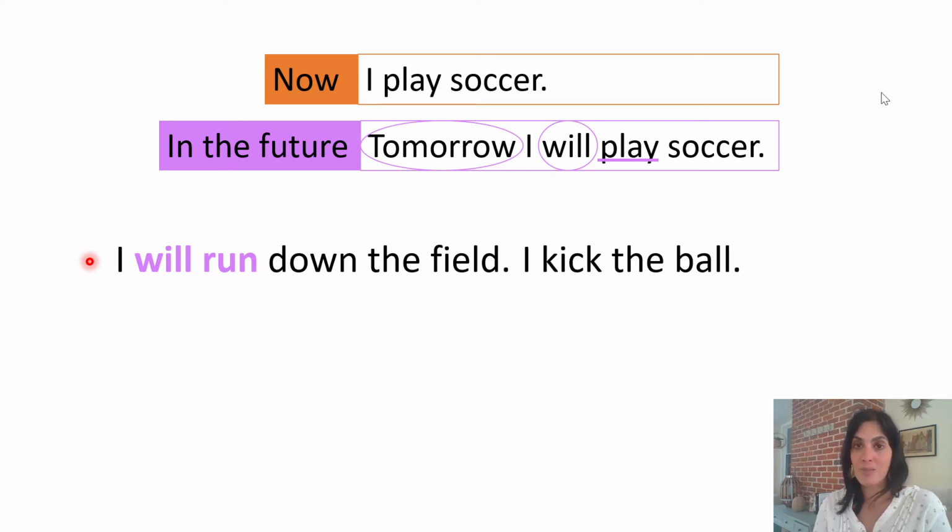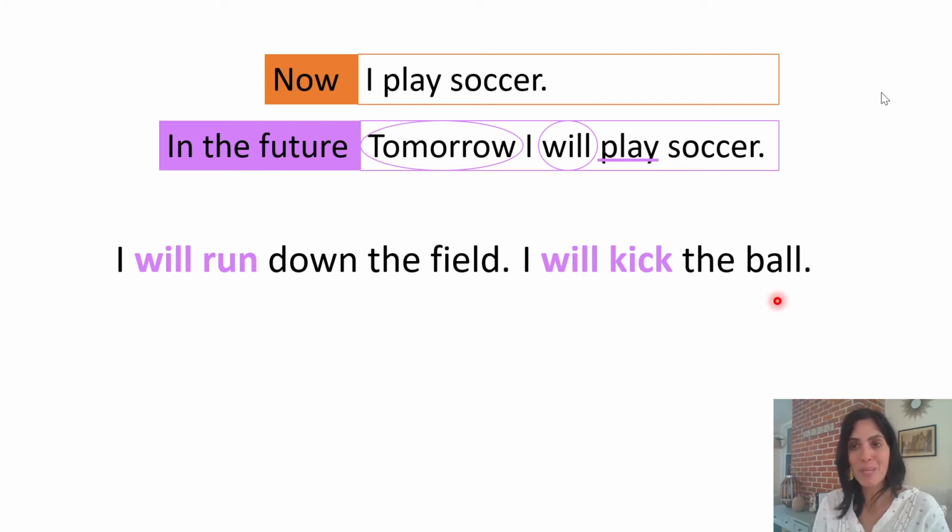My next sentence reads, I kick the ball. Can you find the action verb? Did you say kick? Nice job. But again, that verb is taking place now in the present, and I want it to take place in the future. So I'm going to add the helping verb will before it. Watch. I will kick the ball. Can you read it with me? I will kick the ball. Nice job.